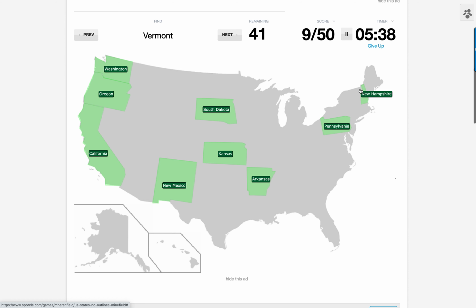Vermont is a bit easier now because we've got New Hampshire sorted. Idaho, that's less clear, but I think there's a bit of Idaho which goes all the way to the Canadian border, and then it's Montana. So I'm actually just going to go, and I'm not sure exactly where it goes. I think it comes down there somewhere, but I'm going to go in here. Yes, look at that. Although I disagree with those state borders because, I mean, look at that. It's completely wrong. There's no way the state is that shape.